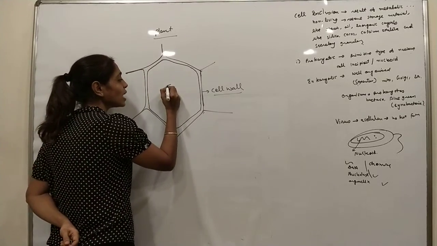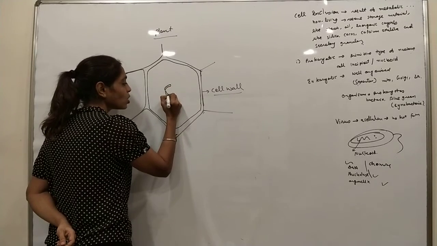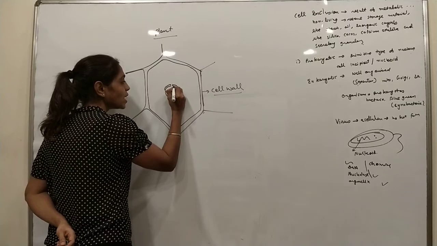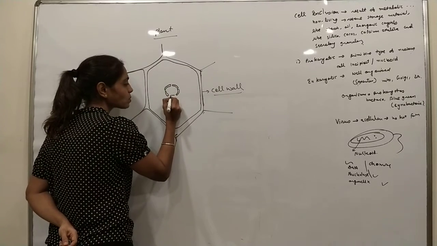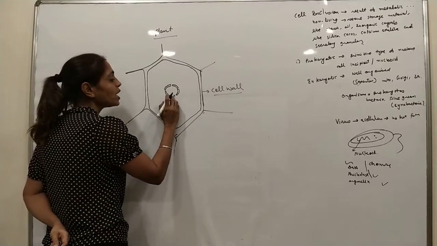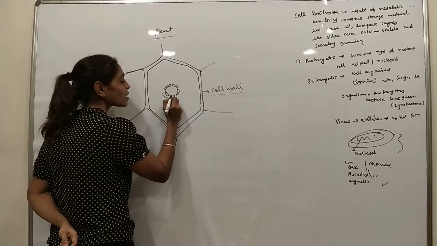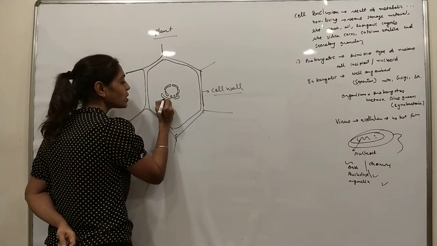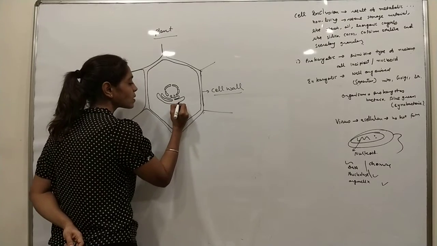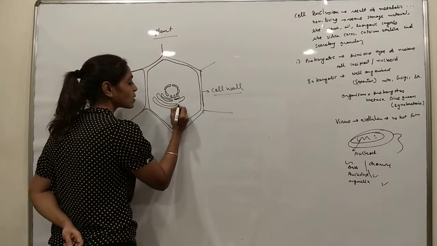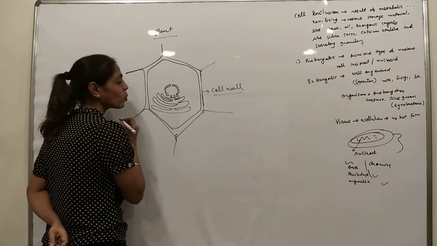In the center, the nucleus is present, and the wall of the nucleus is double layered. This is the nucleus. From the inner wall of the nucleus arises the ER. Endoplasmic reticulum arises.